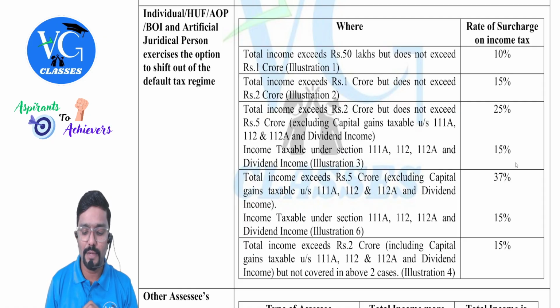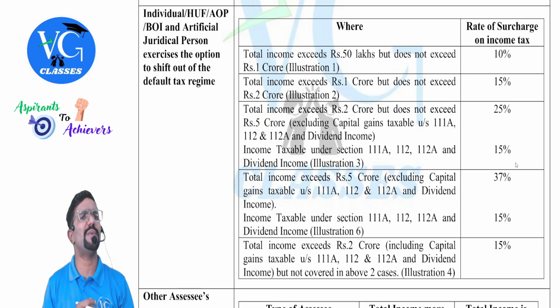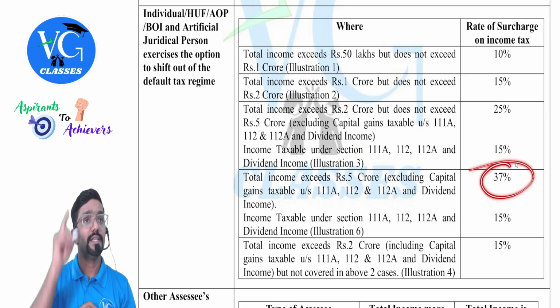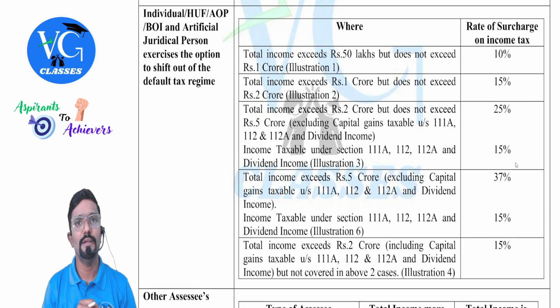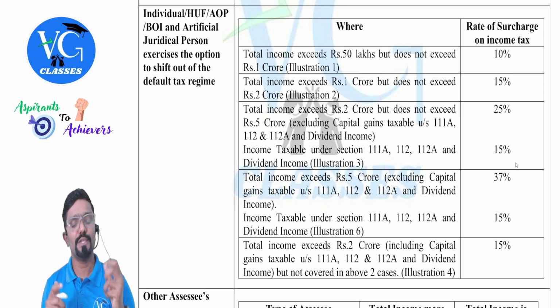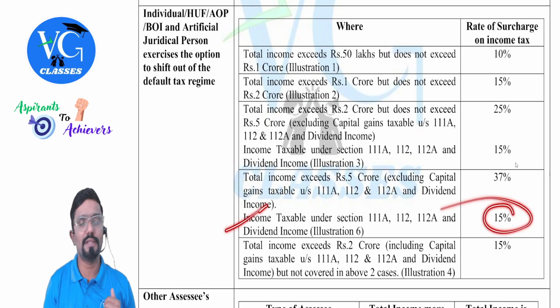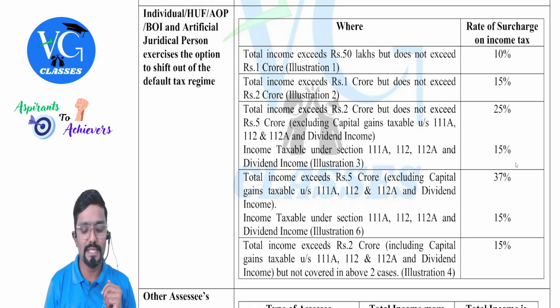Now, what if my total income is more than 5 crore, excluding all the special items? Then the surcharge rate is 37%. There's one extra thing here. 37%. Whereas, whatever tax you calculate on special income, what is the surcharge rate on that?